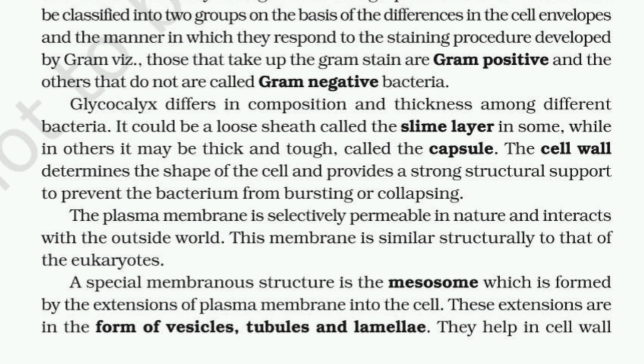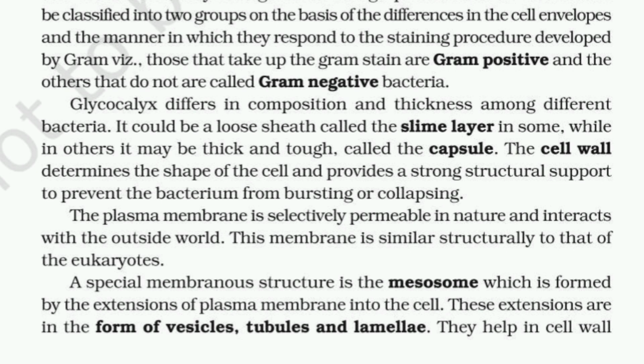Glycocalyx differs in composition and thickness among different bacteria. It could be a loose sheath called the slime layer in some, while in others it may be thick and tough, called the capsule. The cell wall determines the shape of the cell and provides a strong structural support to prevent the bacterium from bursting or collapsing. The plasma membrane is selectively permeable in nature and interacts with the outside world. This membrane is similar in structure to that of the eukaryotes.